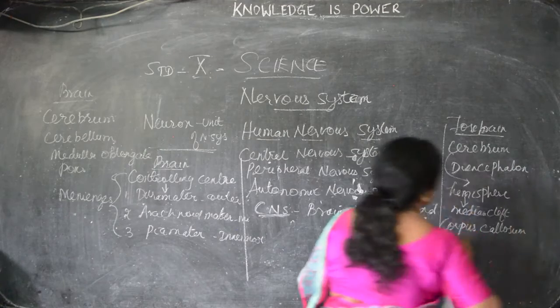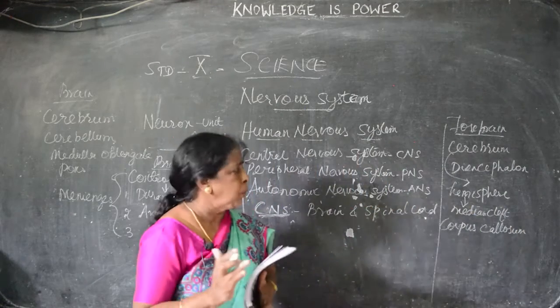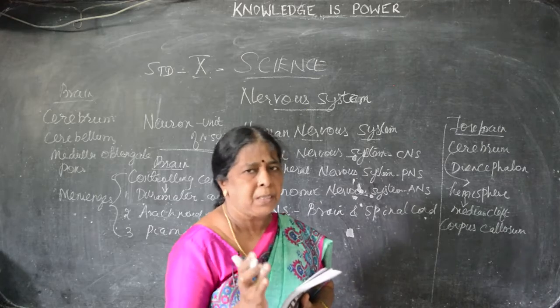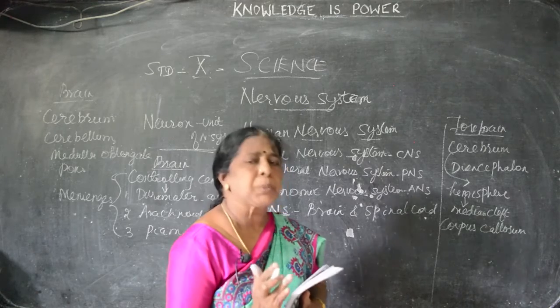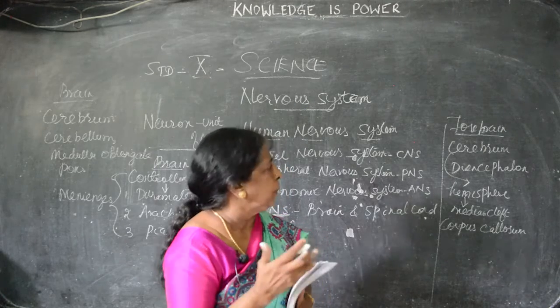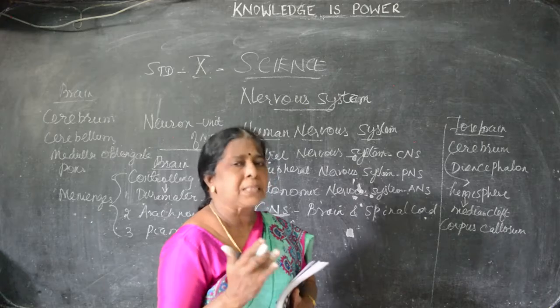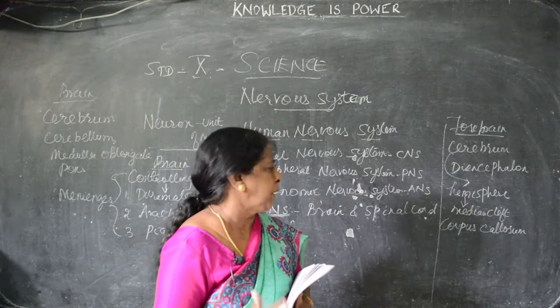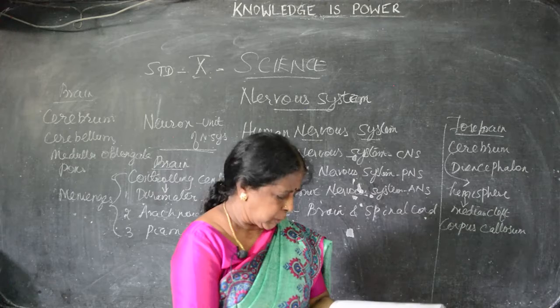Children, underline what is corpus callosum. The two lobes of the forebrain, the cerebrum, in hemisphere shape, are connected by nerve fibers. These nerve fibers are known as corpus callosum.